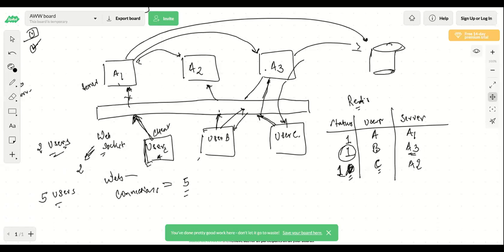Then there are different ways to establish a connection between a client and the server. We saw HTTP and then WebSocket connections, but there are other ways as well. Then what are queues, and how can queues be used effectively. Different kinds of caches, definitely. There are so many terms which you need to understand to actually design a proper system. But I gave you a brief idea about all these things, and hopefully they are clear to you. I'll quickly talk about the monitoring and alerting system as well.